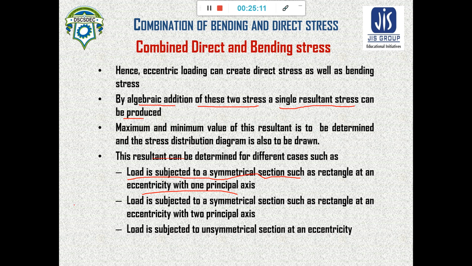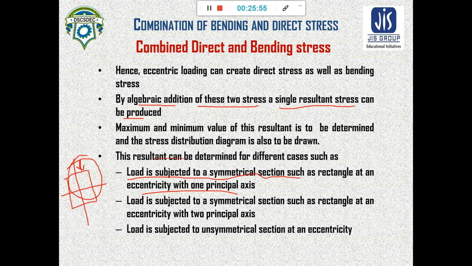with one principal axis. I have said earlier that in the 2D case we can have two axes, that is in the x and y direction. So in the x direction, whatever moves through your center of gravity is an axis, and in the y direction also. So now we have two axes. In the first case, when the load is eccentric to only one axis, that we will describe for a symmetrical section.